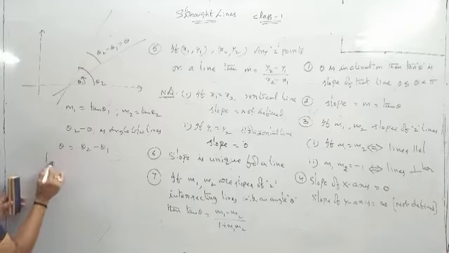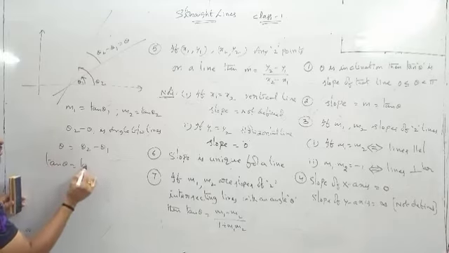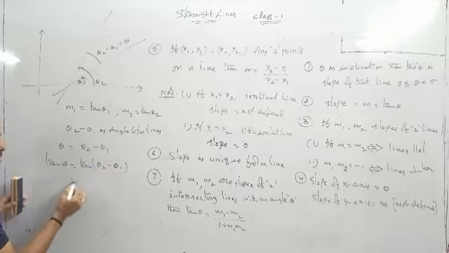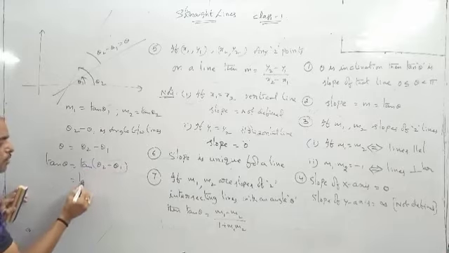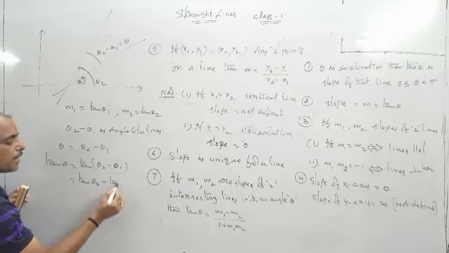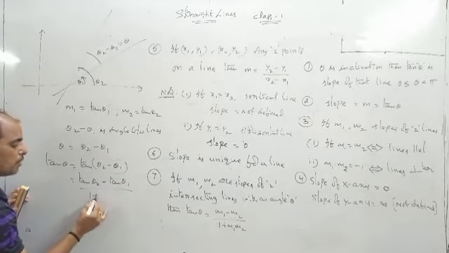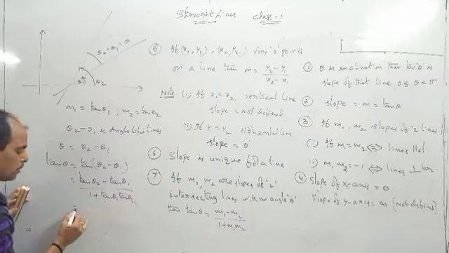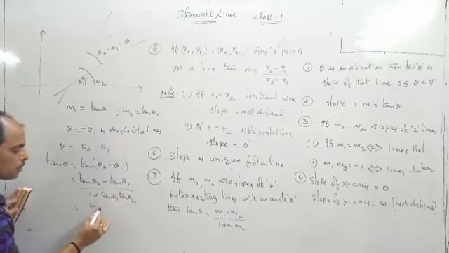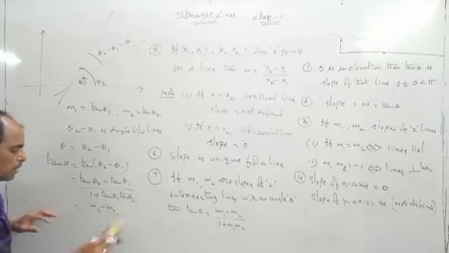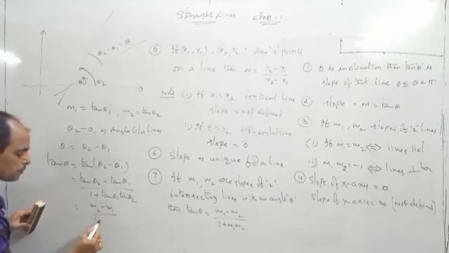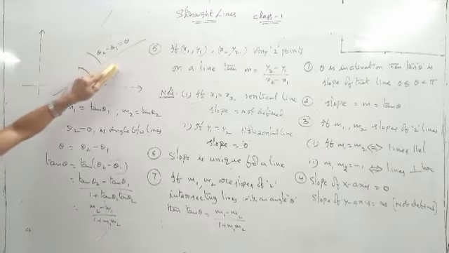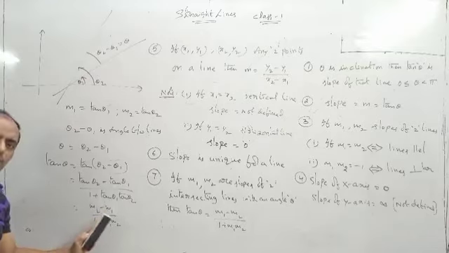Then applying tan, tan theta is equal to tan of (theta 2 minus theta 1). So this is the tan of (a minus b) formula: tan a minus tan b by 1 plus tan a tan b. That is tan theta equals (m2 minus m1) by (1 plus m1 m2). Suppose you are asked with the first line and the second line interchanged, what answer comes? m1 minus m2.